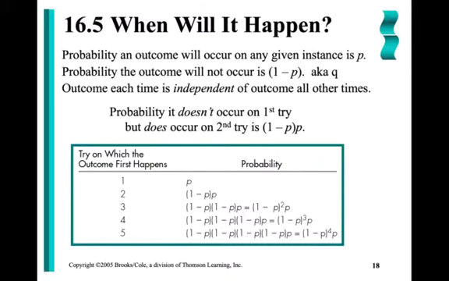Now, an example of a question like this would be rolling a die until I roll a 1. What's the probability I roll a 1 on my first try? 1/6. Well, if I didn't roll a 1 on the first try, what's the probability I do it for the first time on my second? Well, that means that the first try was not a 1, right? So that would be 5/6 multiplied by my 1/6 because I did roll a 1 on the second try, and so on. Let's look at an example.